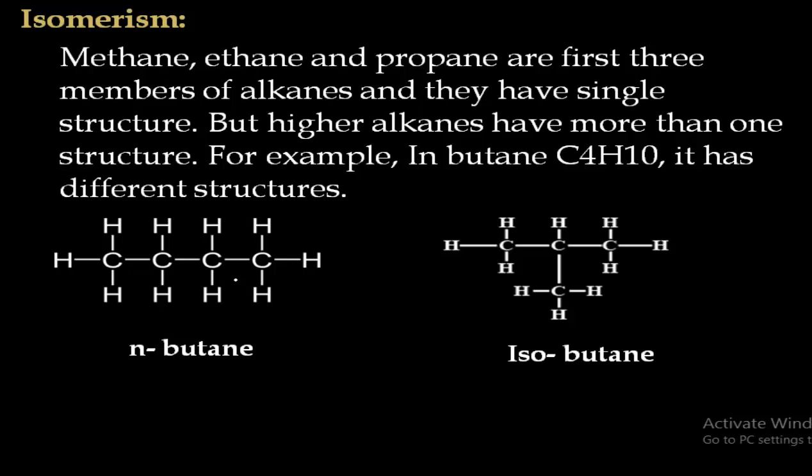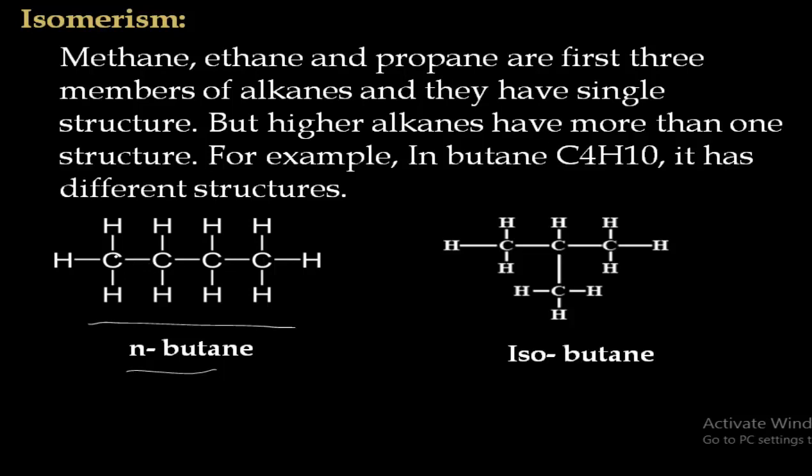So methane, ethane and propane are the first three members of alkanes and they have a single structure. But if we go to the higher alkanes, if we consider butane, pentane, hexane, heptane, then the higher alkanes exhibit more than one structure, and the structures are said to be isomers. Here you can observe, in the case of n-butane, n-butane means normal butane, which is a linear chain.